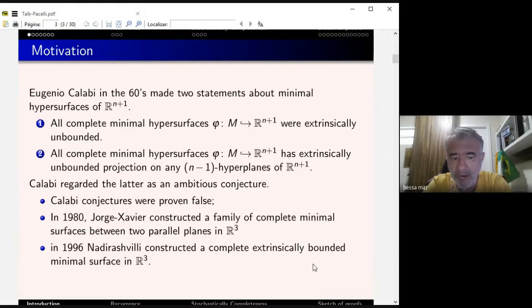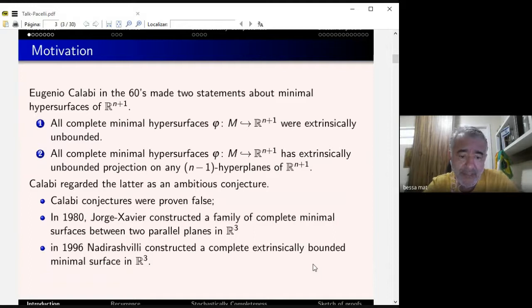This was a remarkable work. Nobody believed that Nadirashvili or anybody could just construct such a thing. I mean, nobody believed that complete minimal surfaces could be bounded between two planes. Anyway, so once these questions were solved, I mean, Calabi's conjecture was solved.